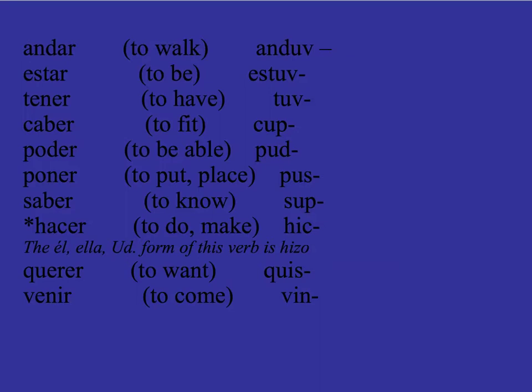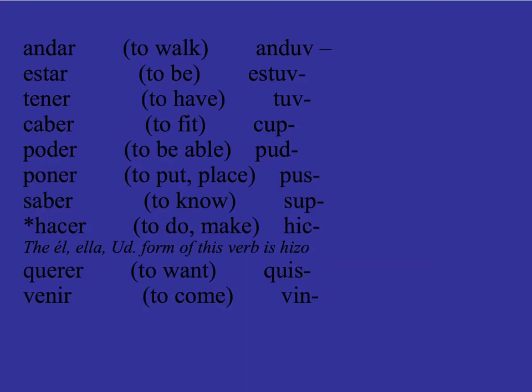Andar, to walk, and the new stem is anduv. Estar, to be, becomes estuv. Tener, to have, becomes tuv. Caber, to fit, becomes cup. Poder, to be able to, becomes pud. Poner, to put or to place, becomes pus. Saber, to know, becomes sup.